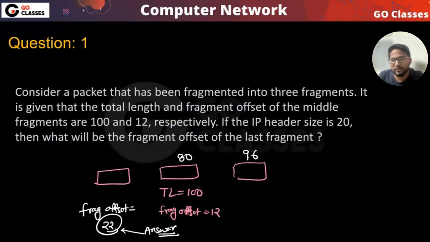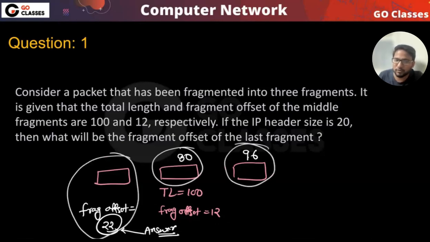Just an easy question. I was trying to think that if one of the fragment's information is given to you, like total length and fragment offset, then can you tell me the fragment offset here? See, this total length is giving you the hint about the length of this particular fragment, which is 80. This fragment offset is giving you the hint about the length of the previous fragment, which is 96. So now you know the length of this, now you know the length of this.